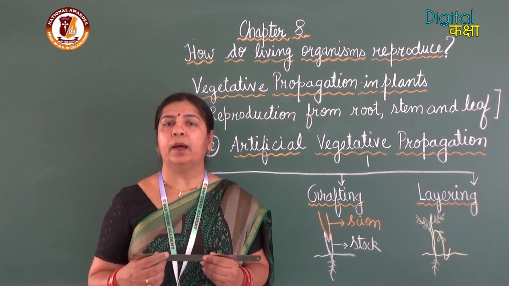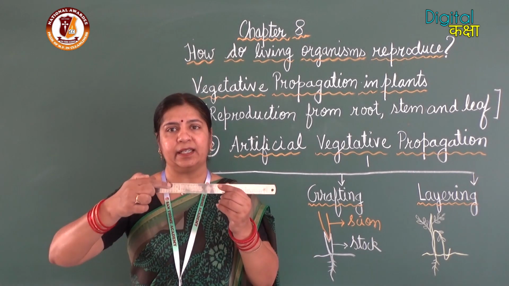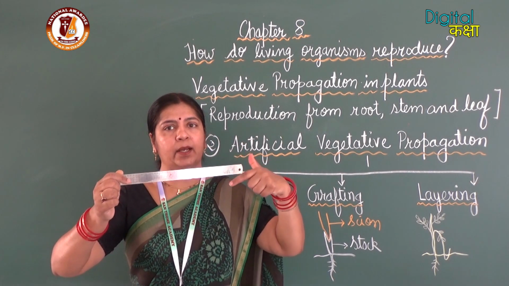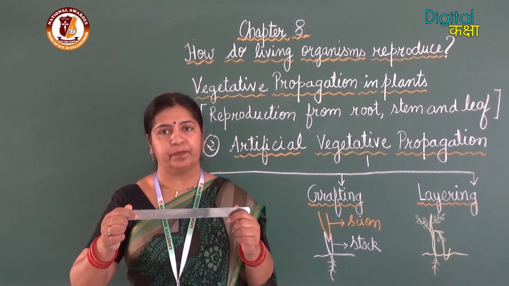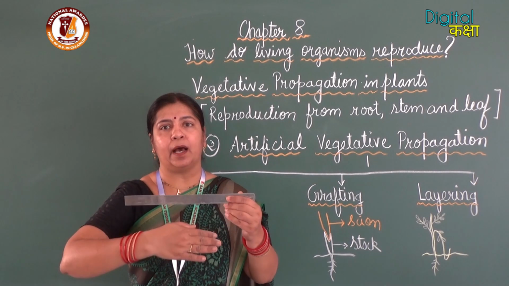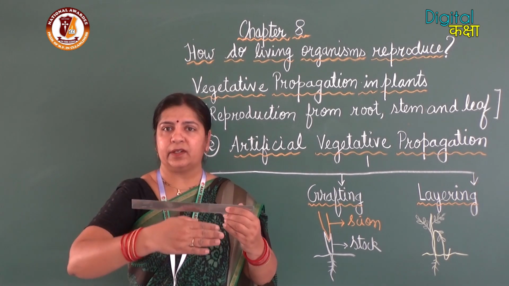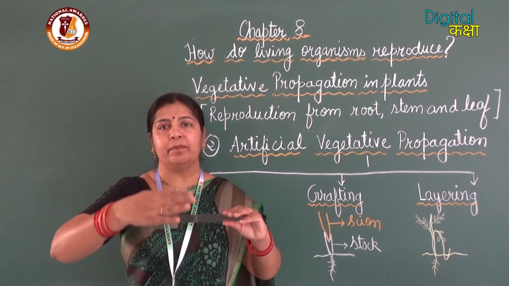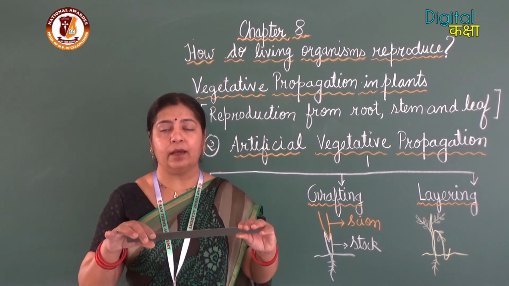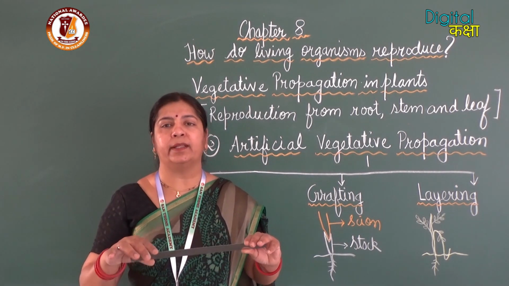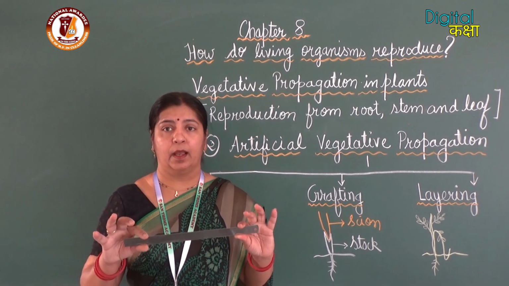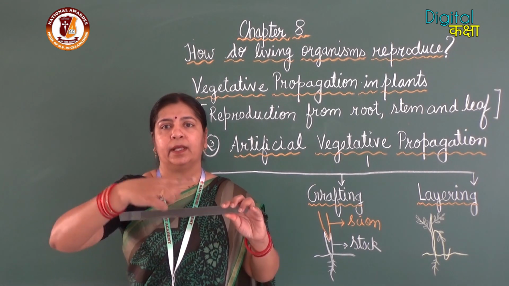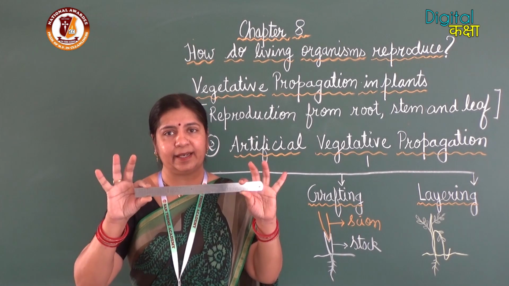So I will select a branch and then I will cut a ring on one side of the branch and another ring on the other side, and then I will remove the outer layer of this area. Then I will wrap this whole region with a mixture of soil, manure, etc., and cover it with a polythene or a piece of cloth. I don't have to cut it into pieces, I only have to remove the outer layer in this region.